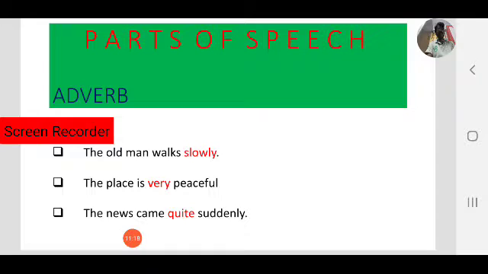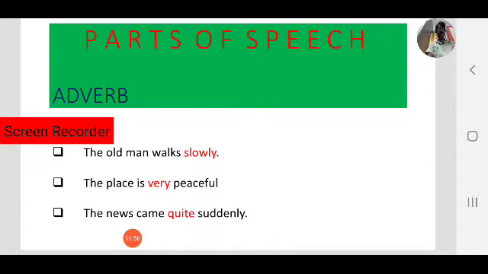Next, come to the example. The news came quite suddenly. Here the degree, quite suddenly. So again, quite is a word that modifies an adverb. How suddenly? Quite suddenly. Here quite is a word that gives more information about an adverb, that is suddenly, quite suddenly. So of all these three examples, we can find adverbs can modify a verb, an adjective, and an adverb.